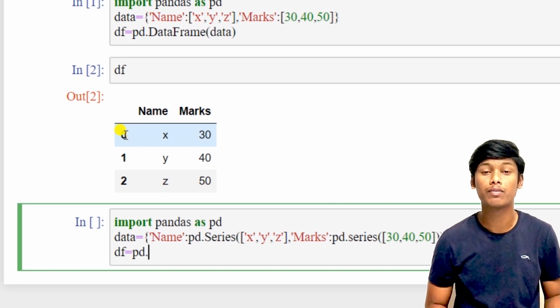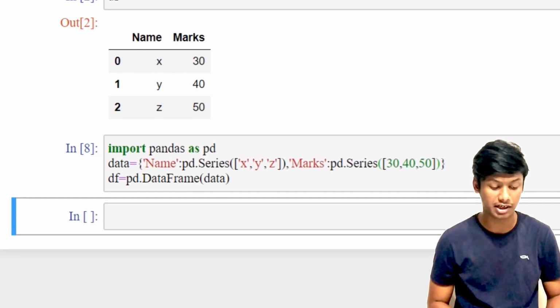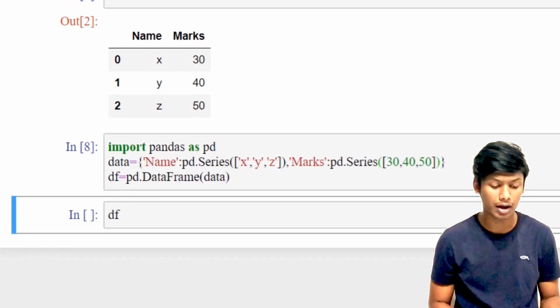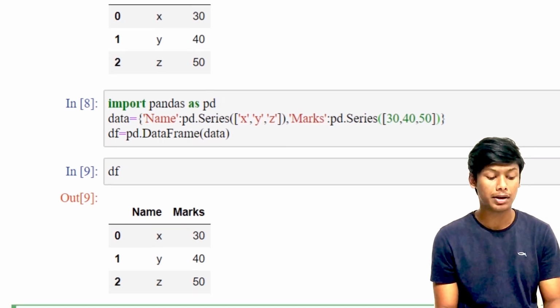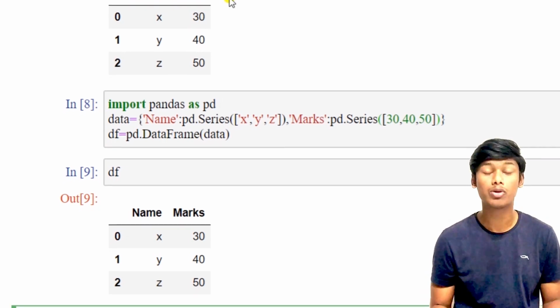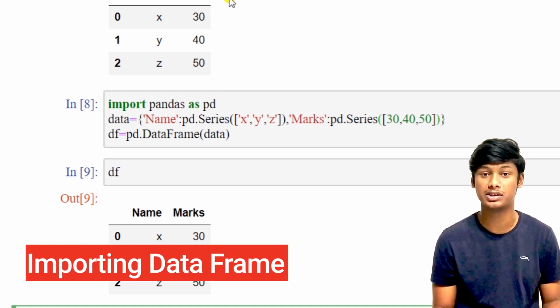Once you click on run, there is no error. Now let's print df, that is data frame, and click on run. See, the same output is printed as of the above one, so that we can create a data frame using Pandas series. Now we'll be importing a data frame from our system.